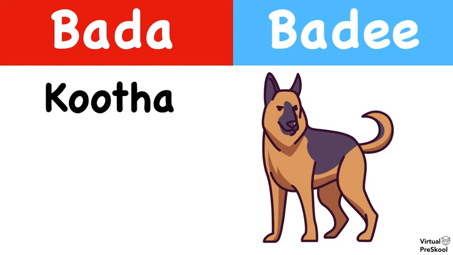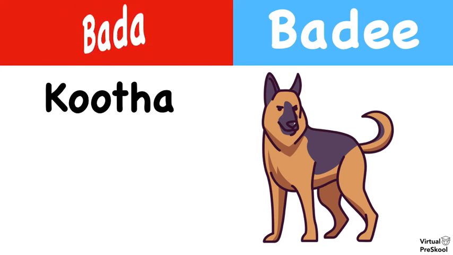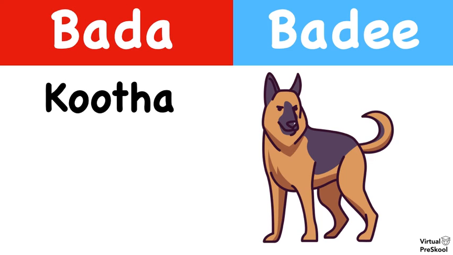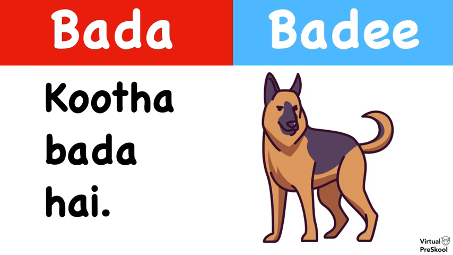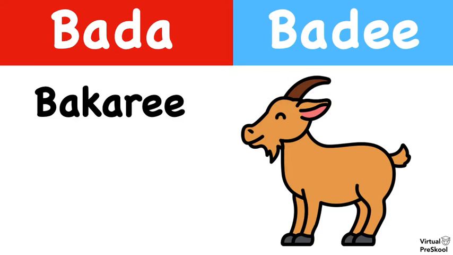The dog is big. Dog is kutta. So is it Bada or Badee? Bada. So now put it together in a sentence. How would we say the dog is big in Hindi? Kutta bada hai. The goat is big. Goat is bakadi. So is that Bada or Badee? Badee, right? And now put it together in a sentence. How would we say the goat is big in Hindi?